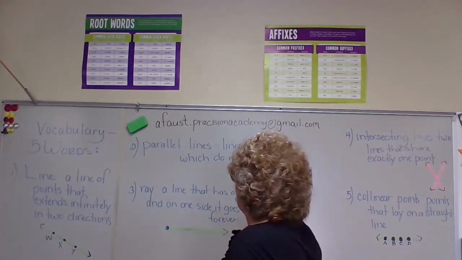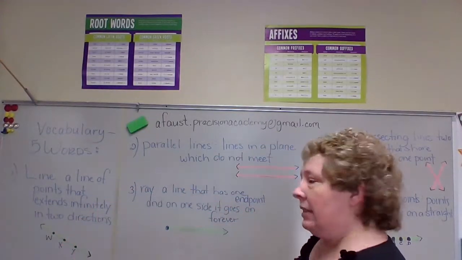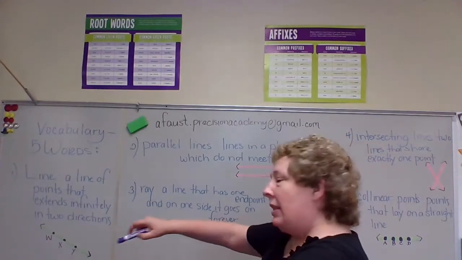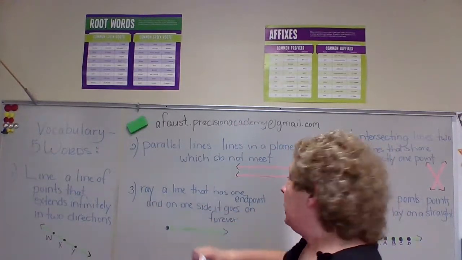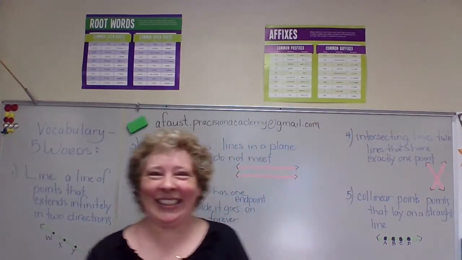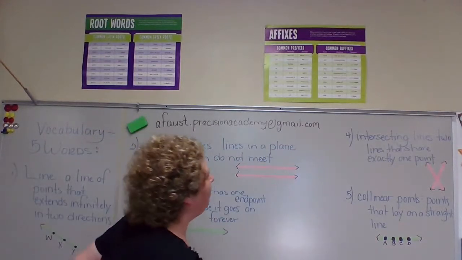Okay, a line that has one endpoint, right here, stopped. You're stopped right there. But the other side here can go on forever. See the arrow? Okay, we're on a roll, aren't we? Great. Two to go.